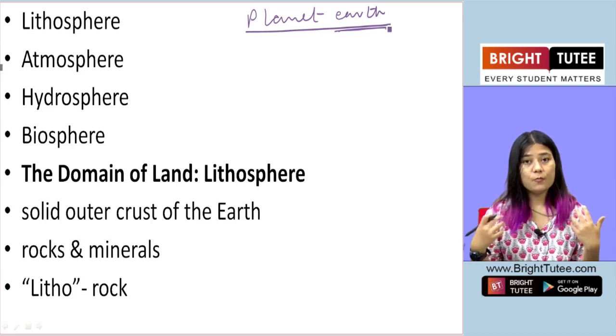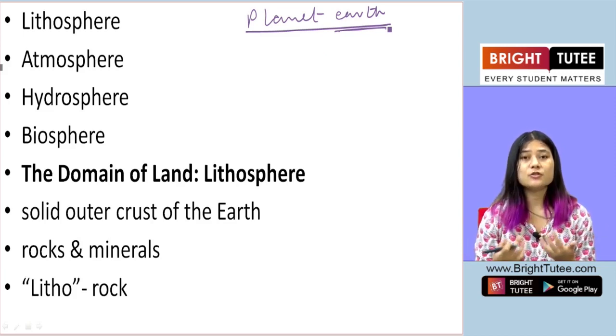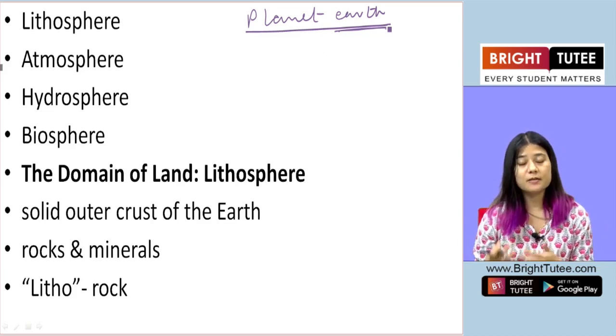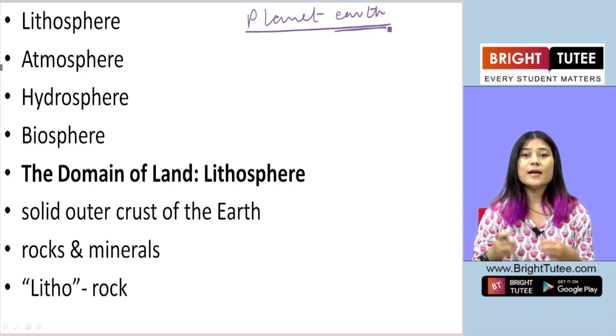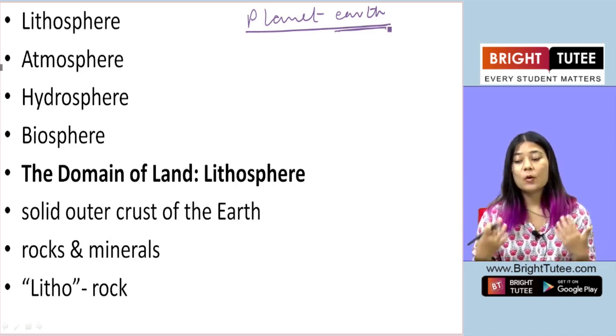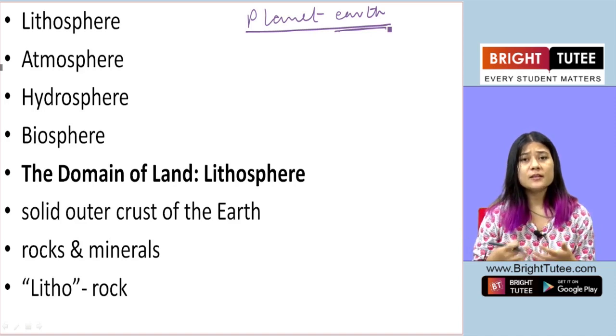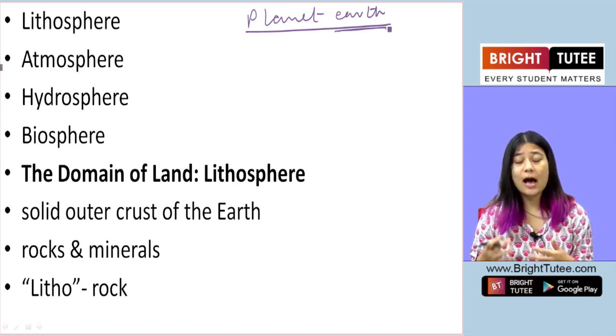So that makes us think, why out of all the planets, only on Earth is life sustained? How is that possible? How does it happen?